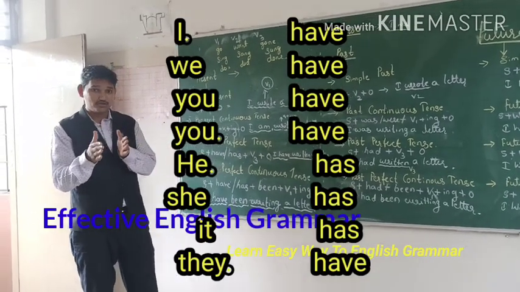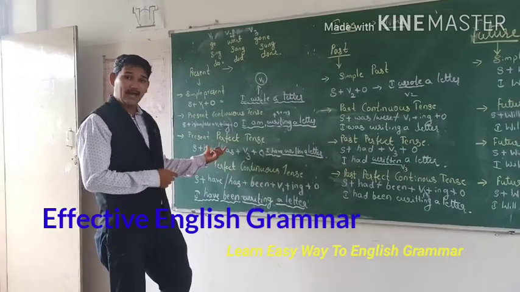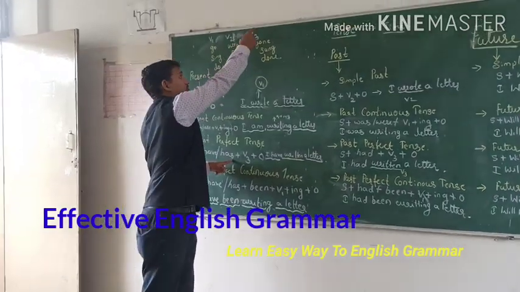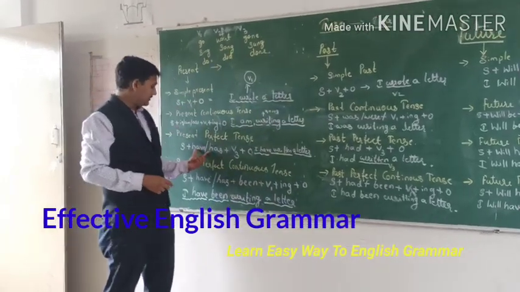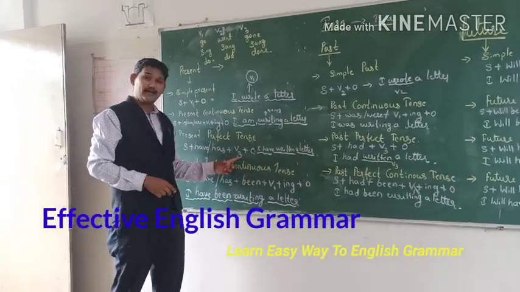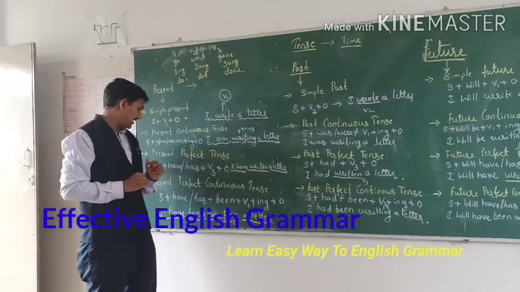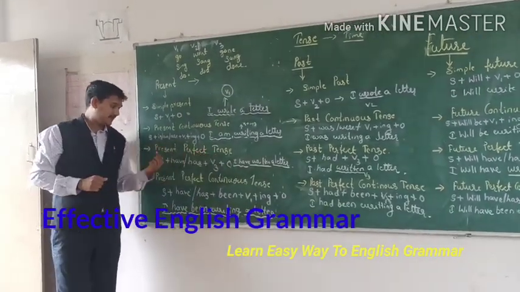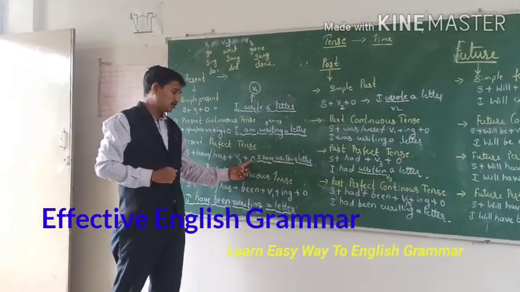Along with these pronouns we have to use have or has. Again, when it becomes have or has, compulsorily we have to use V3 form, plus object. Present perfect tense: subject, have or has, V3 plus object.